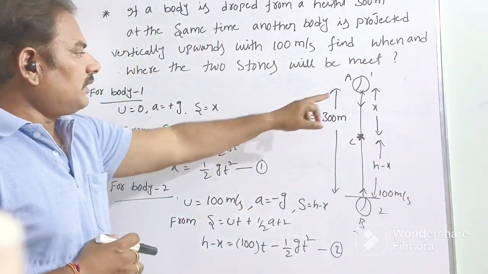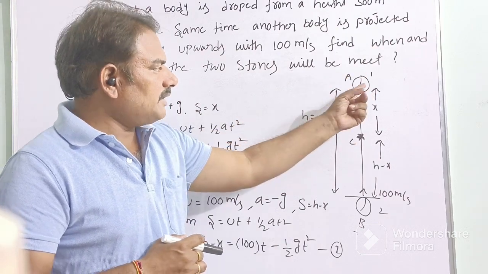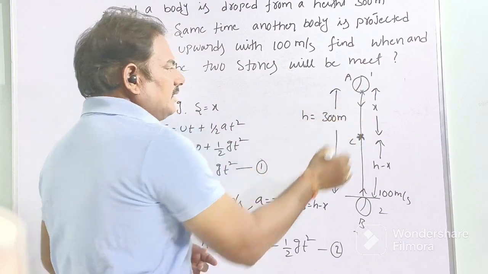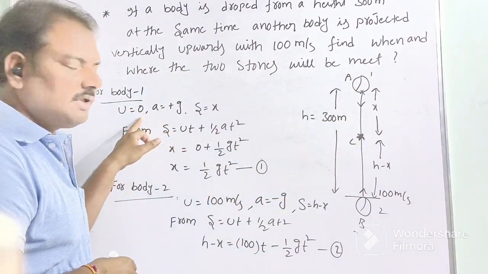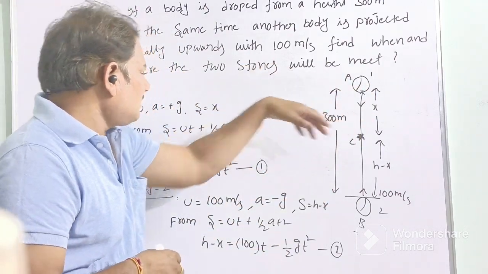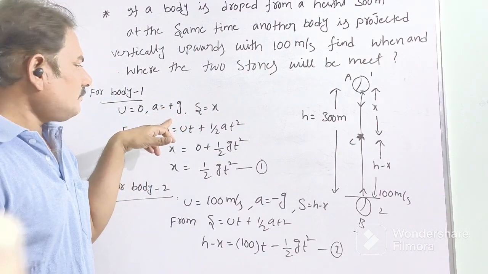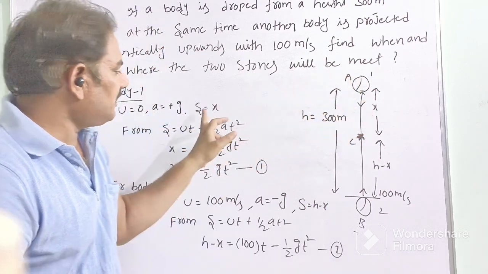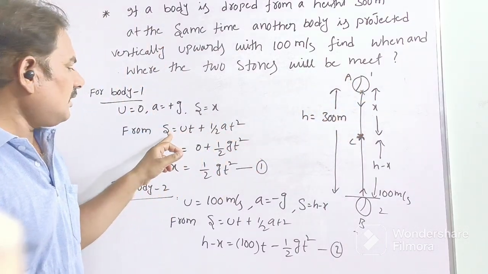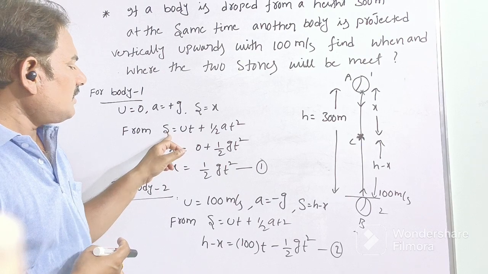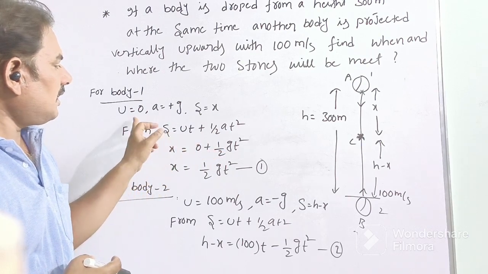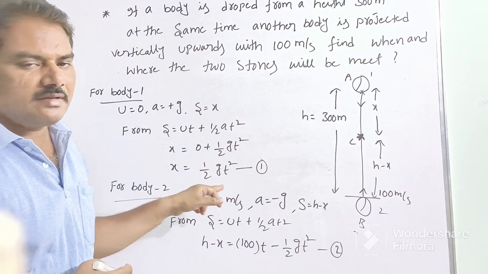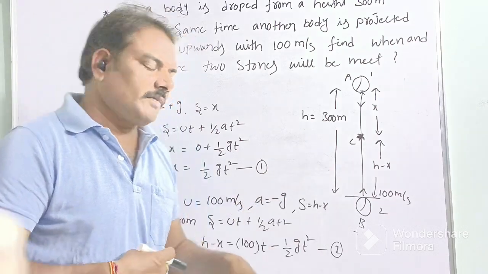For the first body, that means the freely falling body, the initial velocity is 0. Freely falling means a equals plus g, and the distance traveled by the first body is x, so s equals x. We know the formula s equals ut plus half at square. Substituting the above values in this equation, we get x equal to half gt square. This is equation 1.